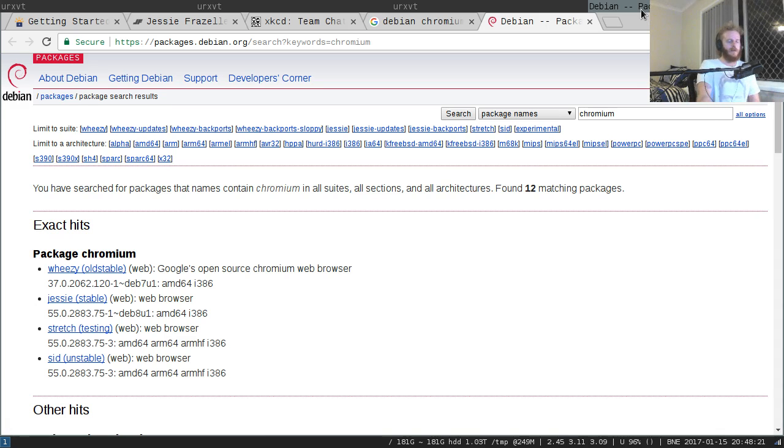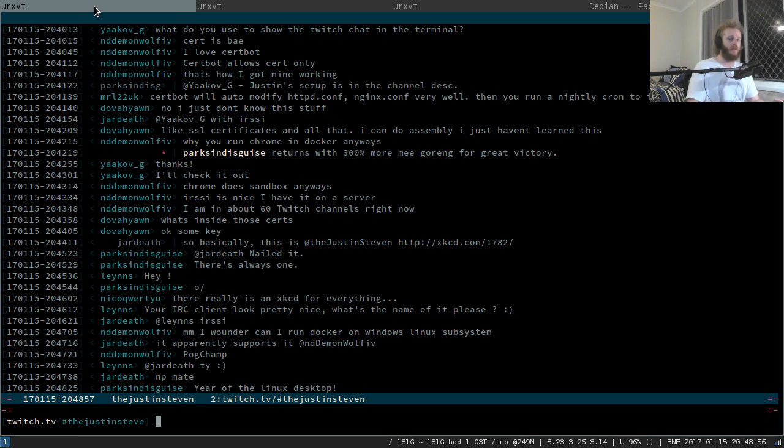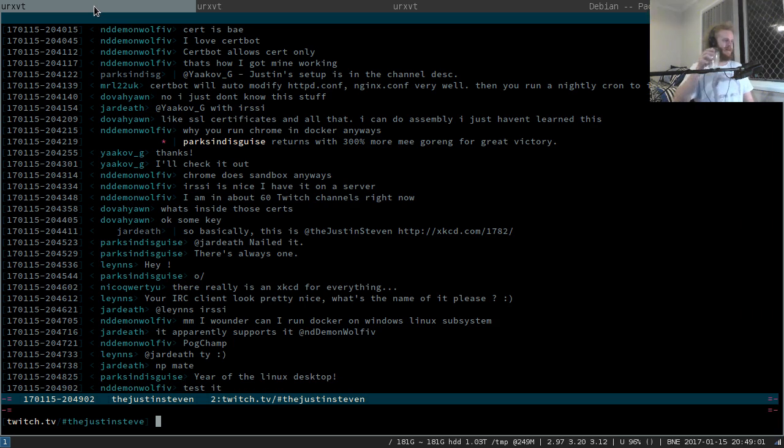Last and certainly not least reason why I run Chromium in Docker is because on stream I like to be able to do things like, if the open file dialog or the save file dialog accidentally opens up, then it doesn't go and show all my personal files. Actually, in this case, with this Docker, it probably will. So I probably shouldn't open it. But in the other Chromium, the one that crashed a minute ago, it wouldn't be showing my files. But I'll have to be very careful tonight not to trigger the open file dialog. That's another reason why, to keep my personal stuff from popping up on stream. Year of Linux on the desktop, indeed.